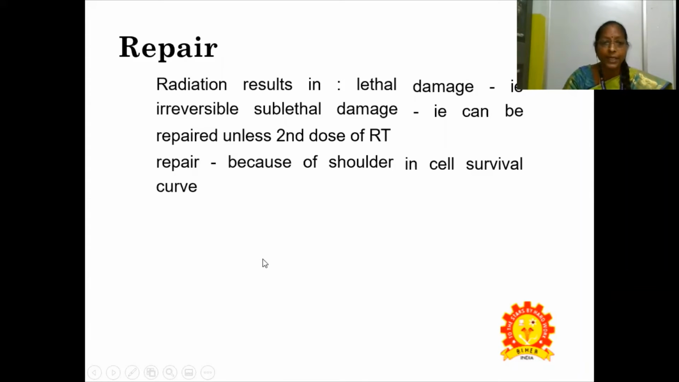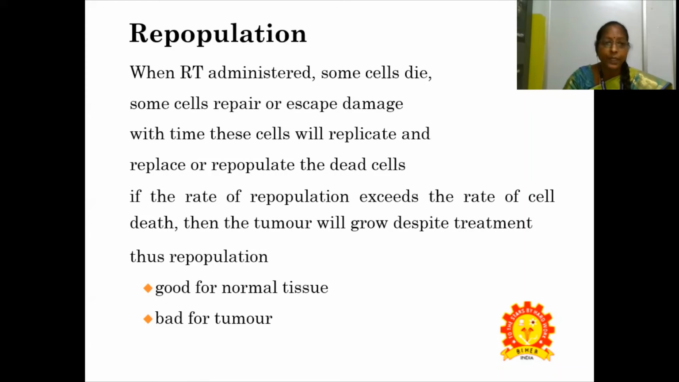Repair: radiation results in lethal damage and irreversible sublethal damage, which can be repaired unless a second dose of RT is given, because of the shoulder in the cell survival curve. Repopulation: when radiation therapy is administered, some cells die, and some cells repair or escape damage with time. These cells will replicate and replace or repopulate the dead cells. If the rate of repopulation exceeds the rate of cell death, then the tumor cells will grow despite treatment. Thus, repopulation is good for normal tissue, bad for tumor.